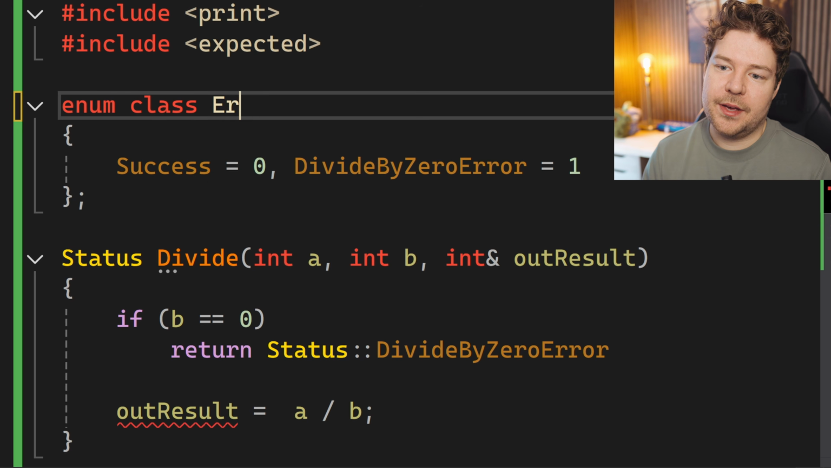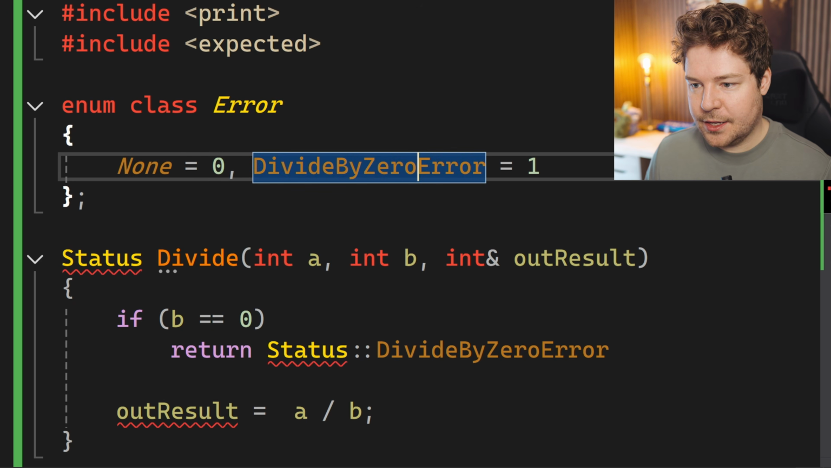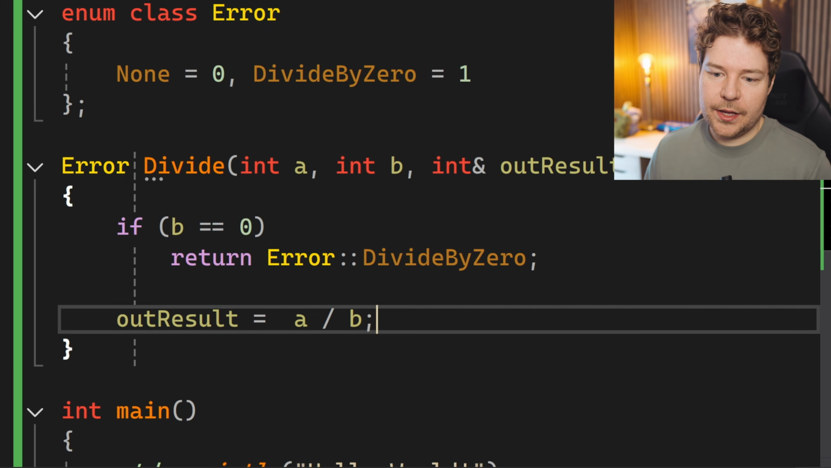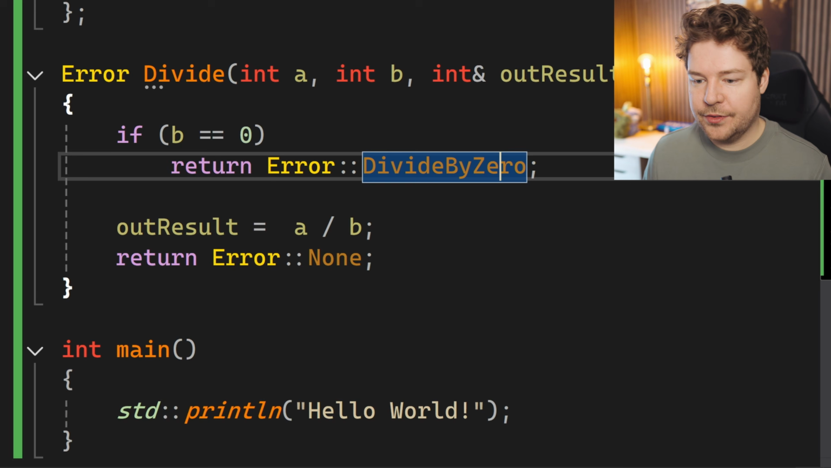Another way to deal with this may have been to actually make something like error and then have this be none. This probably makes more sense. And then divide by 0. And there you go. You have to return either error none or error divide by 0.